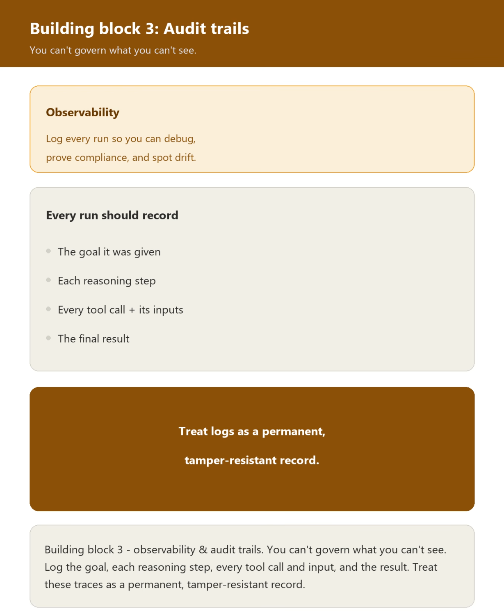The third building block is observability and audit trails. You cannot govern what you cannot see. Every agent run should log the goal, each reasoning step, every tool call, the inputs, and the final result. This trace lets you debug failures, prove compliance to auditors, and spot when an agent is drifting from expected behavior. Treat these logs as a permanent, tamper-resistant record, not throwaway debug output.